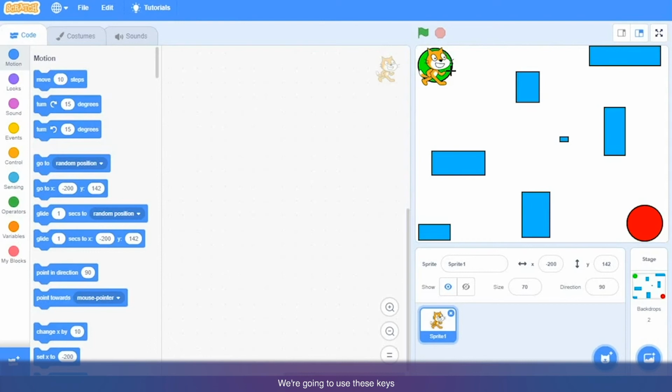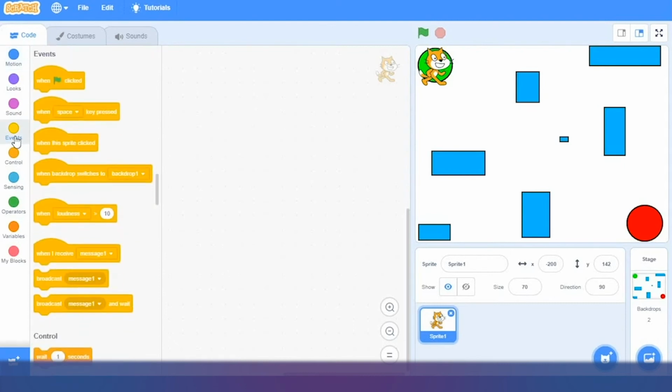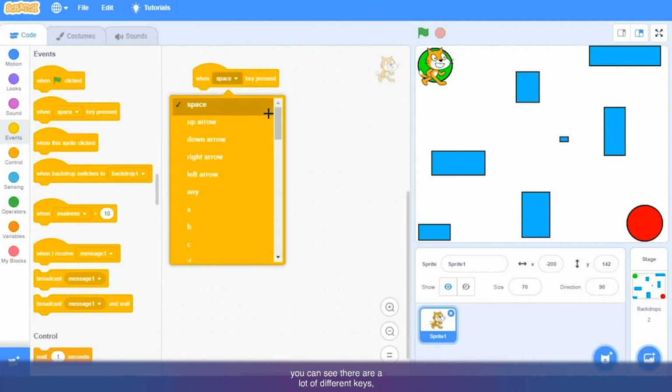We are going to use these keys to program our cat to walk. Okay, let's see how to do it. So I'm clicking on events, then get the block when space key pressed. Here you can observe, if I click on this arrow over here, you can see there are a lot of different keys which are available on the keyboard, and we can use any of these keys for programming our sprite.